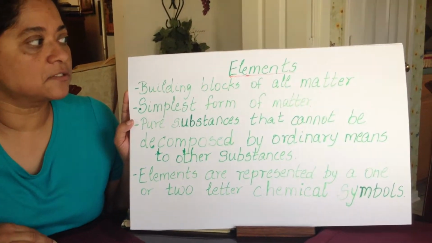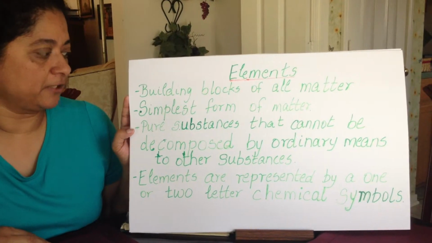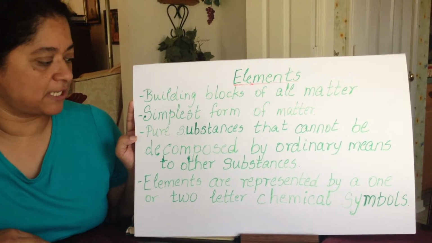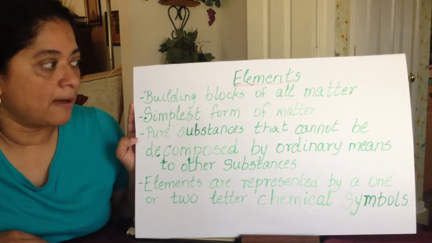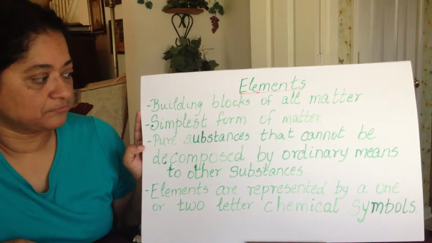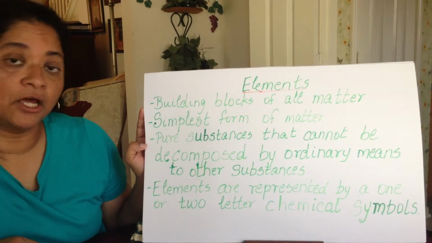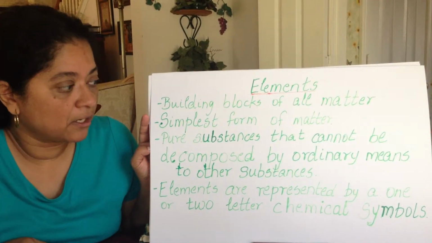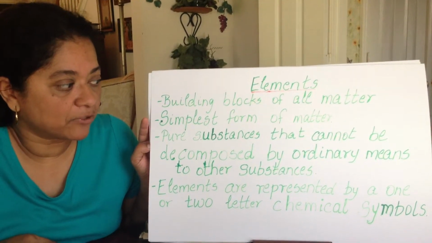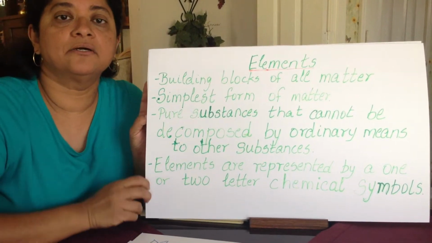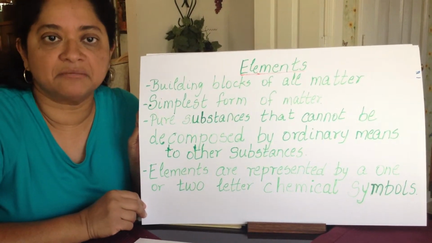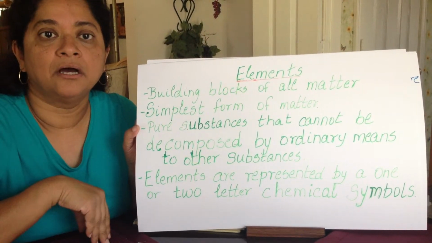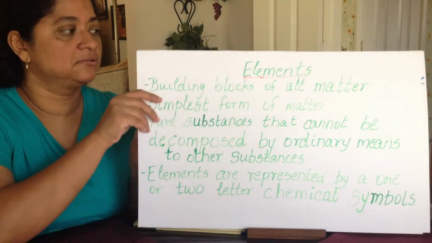Elements are the building blocks of all matter, the simplest form of matter. And they are also pure substances that cannot be decomposed by ordinary means to other substances. Elements are represented by a 1 or 2 letter chemical symbol. That's what I said a little while ago, that you would find all the elements on the periodic table represented by one capital letter or by a capital letter and a little letter, each representing an element.